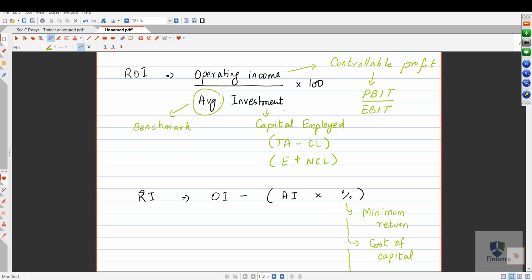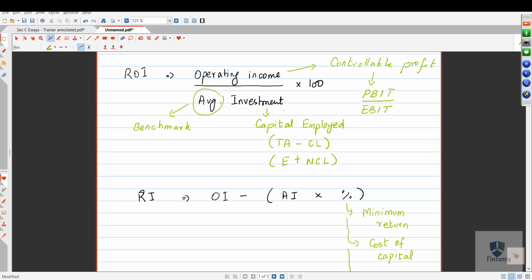Very simple. I mean, if you want to be evaluated from return on investment, you should try to maximize your income. How you will maximize your income? Through selling more and incurring less cost. So you should try to maximize your sales. You should try to minimize your cost to maximize your operating income. This is the first thing you will tell them, because this is under your control. The second thing which you should control is your investment.